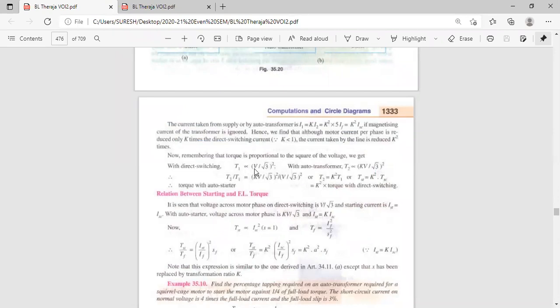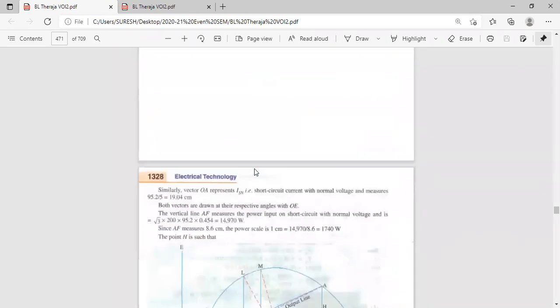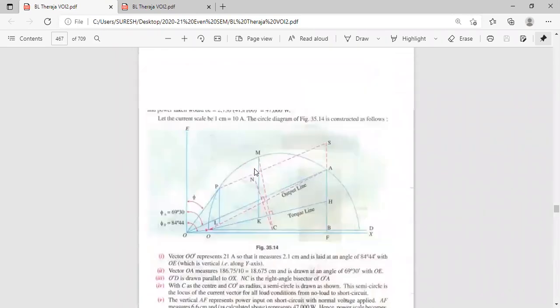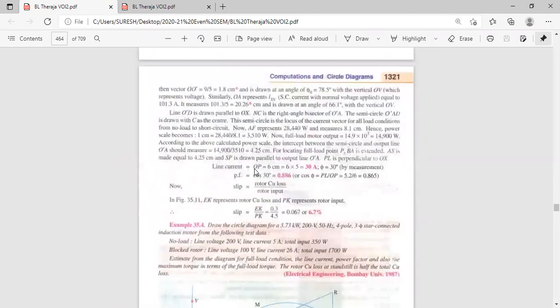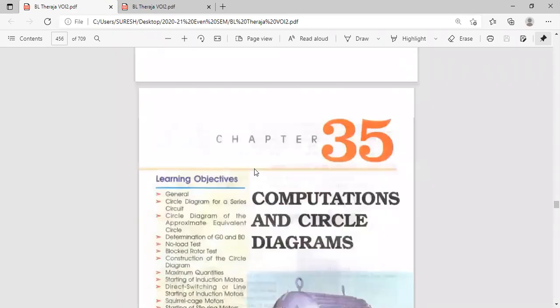See the torque equation. I had told you in the previous classes.